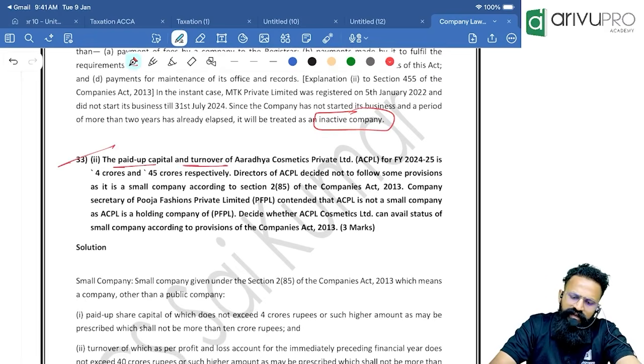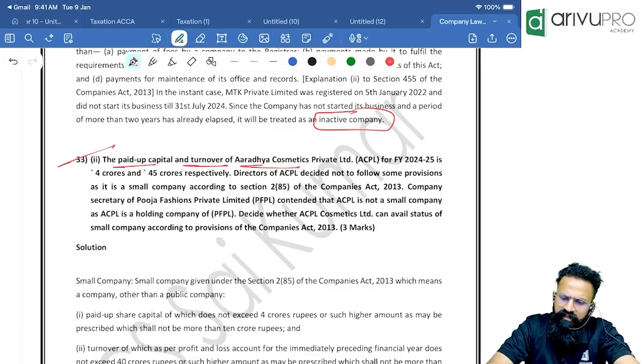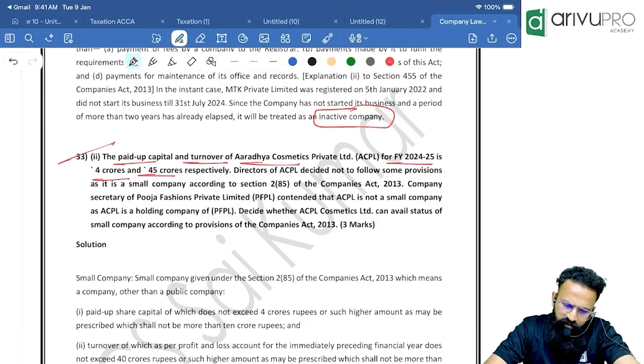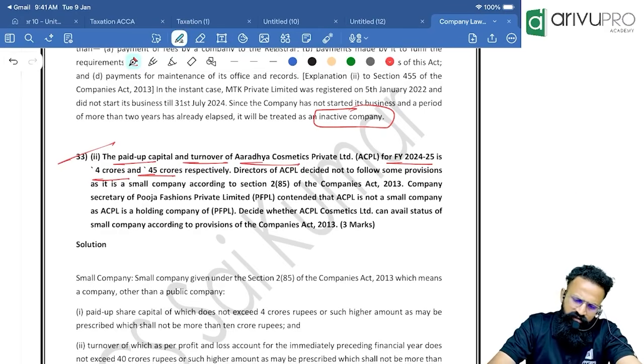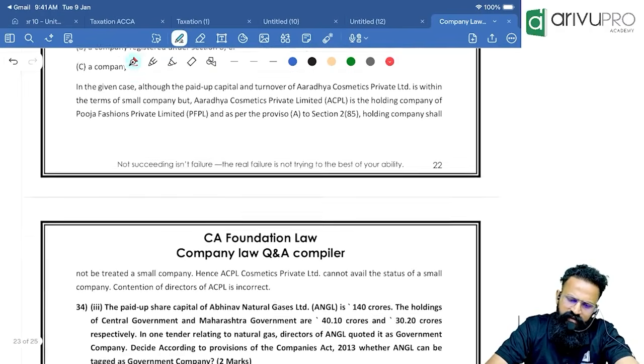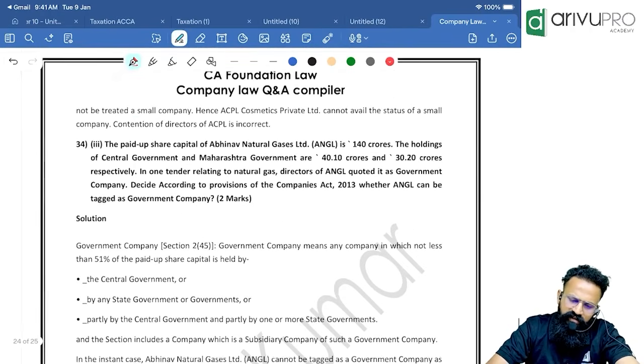The paid up capital and turnover of Aradhya Cosmetics Private Limited for 24-25 is 4 crore and 45 crore respectively. Which we have already done, right? You cannot. First of all, the limits do not allow you, because both have to be satisfied, and holding subsidiary and all are definitely not possible.